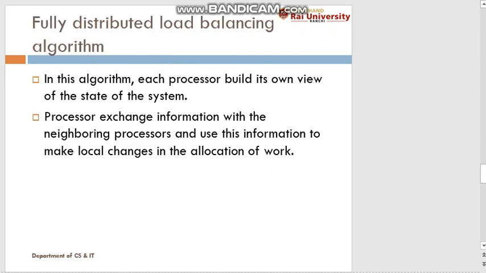Now let's talk about the fully distributed load balancing algorithm. In this algorithm, each processor builds its own view of the state of the system, and the processors exchange information with the neighboring processors and use this information to make local changes in the allocation of work. Each processor communicates with its neighboring processors, gathers the information, and uses that information for the reallocation of work.